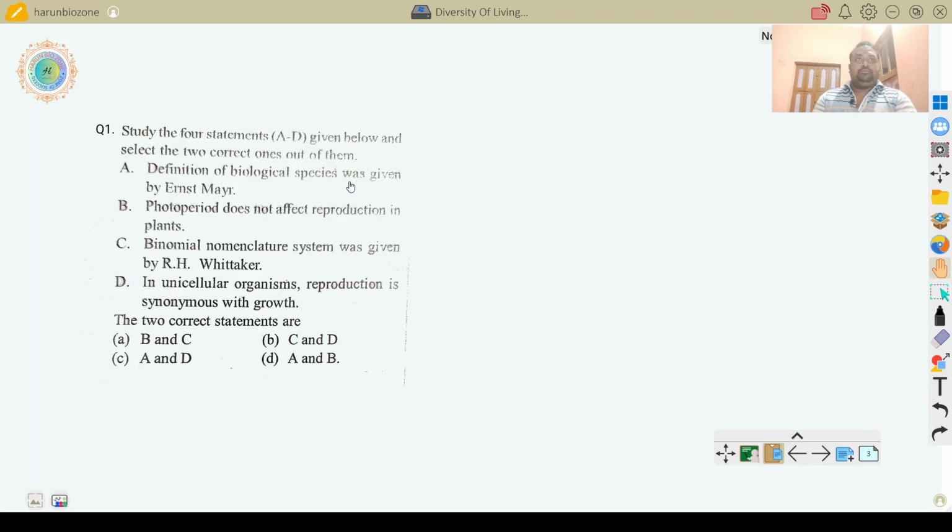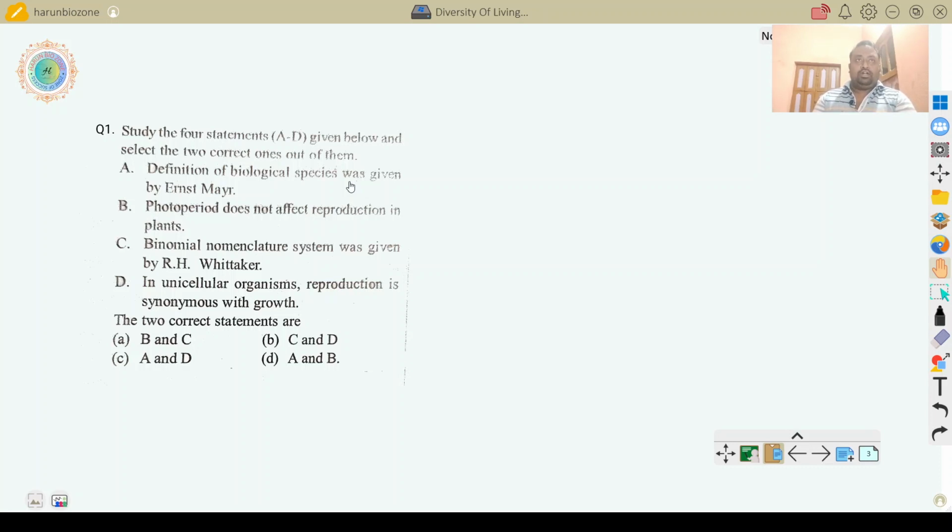C, photoperiod does not affect reproduction in plants. No, this is false, because photoperiod means the period of light which regulates the flowering of plants. So plants are divided into short day plant, long day plant, day neutral plant, critical day length plant, etc. D, the binomial nomenclature system was given by R.H. Whittaker. No, this is false, because binomial nomenclature was given by Carolus Linnaeus. R.H. Whittaker gave the 5 kingdom classification.